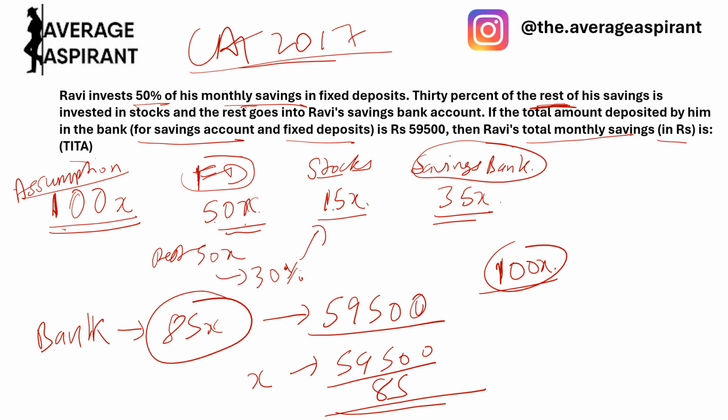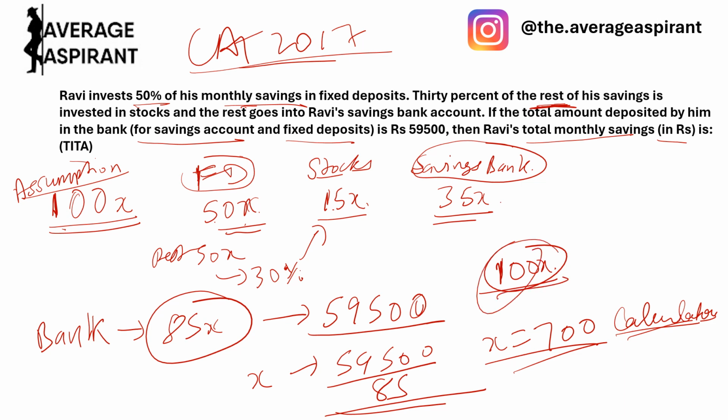So x would be 700. Just do it by calculator. Don't use your mind so much because you'll tend to make silly mistakes if you use your mind doing simple calculations, right? So what is his monthly savings? 100 into 700, which should be 70,000. So this is his monthly savings.